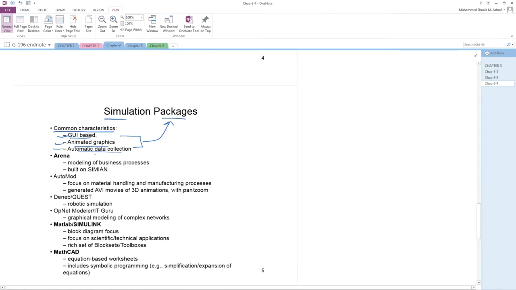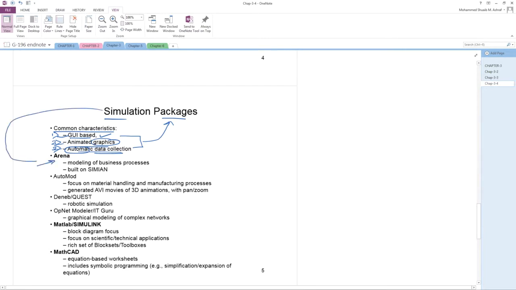Okay, yani lazim graphical user interface, lazim graphics, lazim data collection, automatic. So these are the Talata characteristics, very important characteristics. Lazim GUI, lazim graphics, and number 3, automatic data collection. Okay, next.